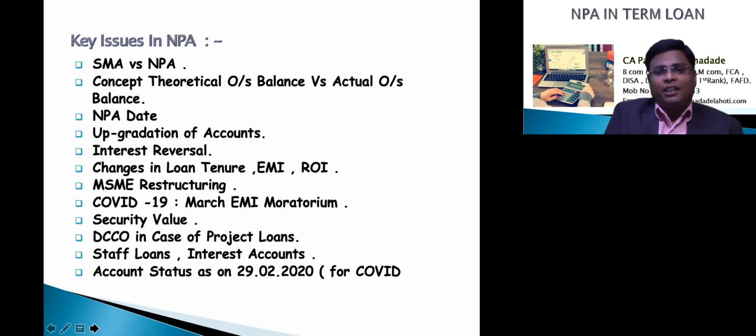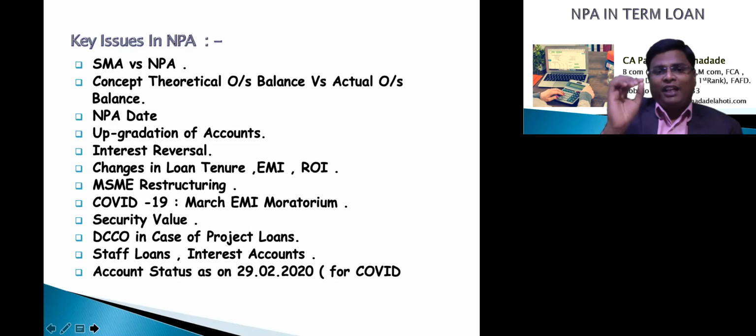Key issues in the term loan: SMA versus NPA I have explained. The concept of theoretical outstanding balance versus actual outstanding balance has also been explained. Now NPA date. NPA has to be marked on a daily basis. Certain misconceptions are there, that NPA is to be marked on 31st March or quarter end, some say at the month end.